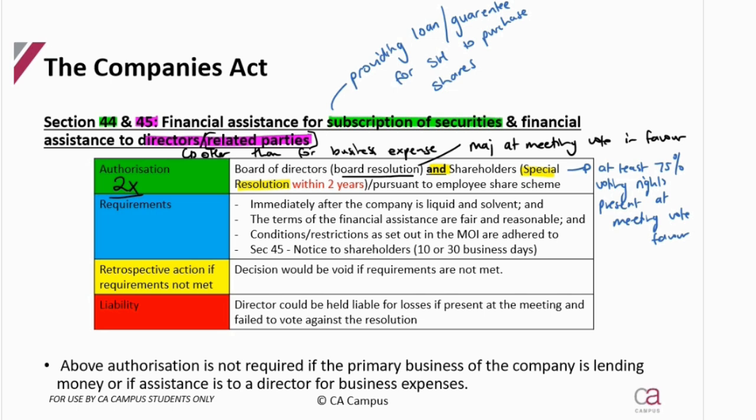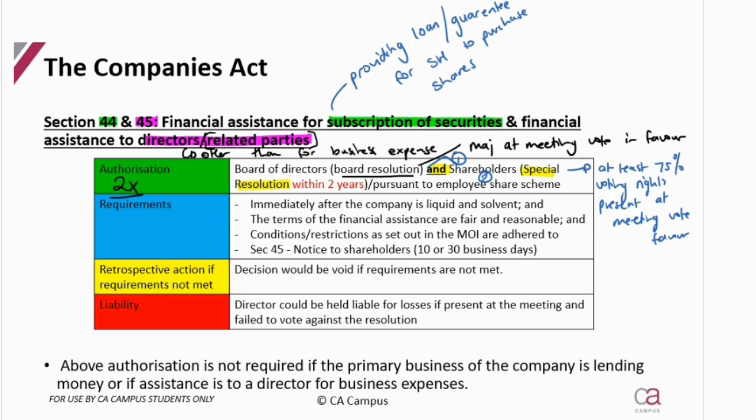Or if they haven't got a board resolution and a shareholder resolution, but an employee share scheme was put in place for this financial assistance, then it's acceptable. So we've got 2 types of authorization. One is that both board and shareholders have to pass a decision, or if there is an employee share scheme.